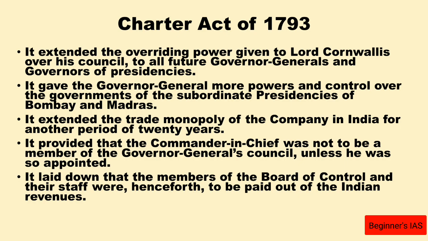Presidencies in the sense of Madras presidency and Bombay presidency. Also, it gave the governor general more powers and control over the governments of the subordinate presidencies of Bombay and Madras. Here, this point is important. It extended the trade monopoly of the company in India for another period of 20 years. And this is a very important point.